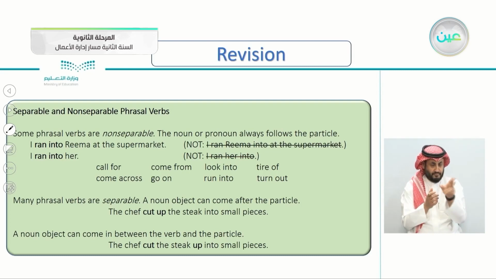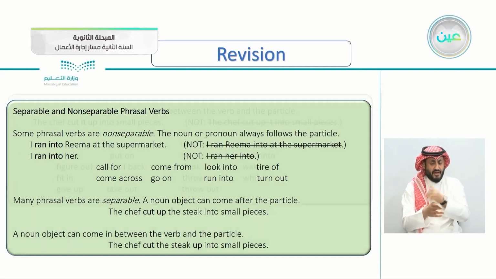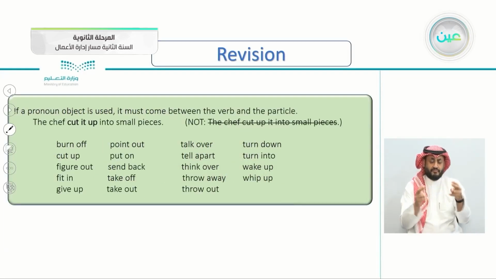Some examples of non-separable here: call for, come from, look into, tire of, come across, go on, run into, turn out. And here is the separable. You can separate them and put the object between them. The chef cut up the steak, or you can say the chef cut the steak up. Also, we took if the object is a pronoun, you must put it in the middle. The chef cut it up.